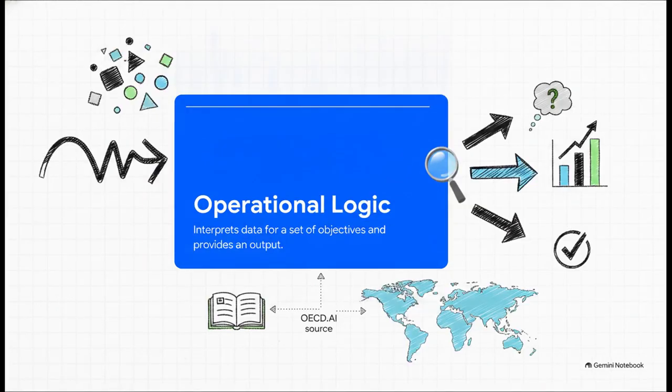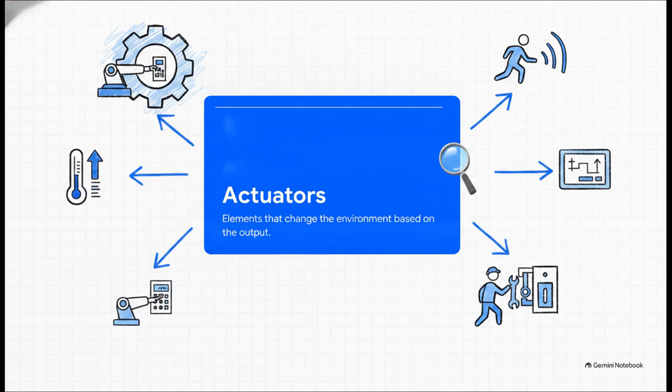Next up, we have the second element, operational logic. This is huge because it means the so-called brain is really just operational logic interpreting all that raw data. It takes the information, processes it for a specific set of objectives, and then gives us an output. That output usually takes the form of a recommendation, a prediction, or a decision. In fact, that OECD.ai source specifically points out that the real power of an AI system lives right here, in its operational logic.